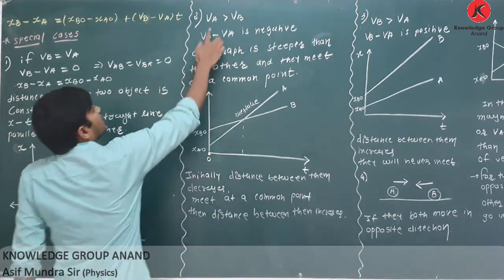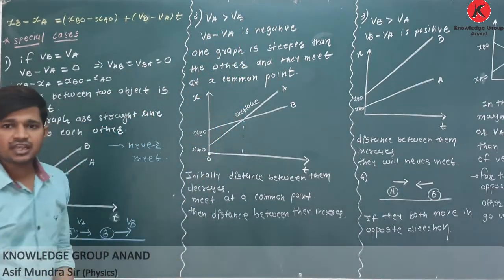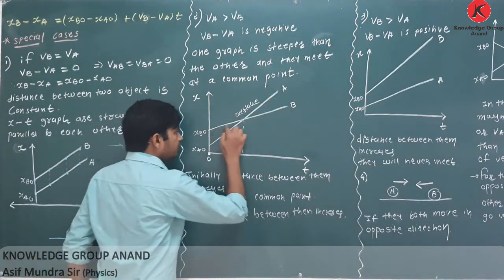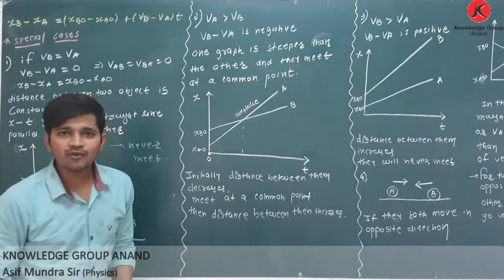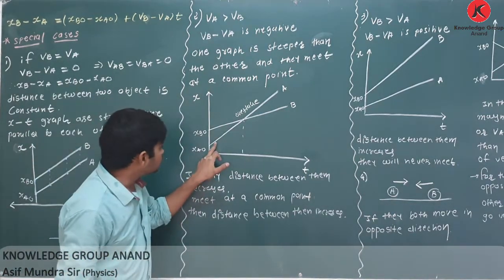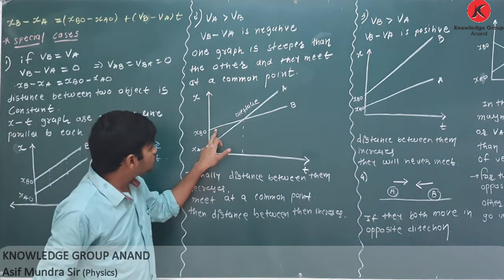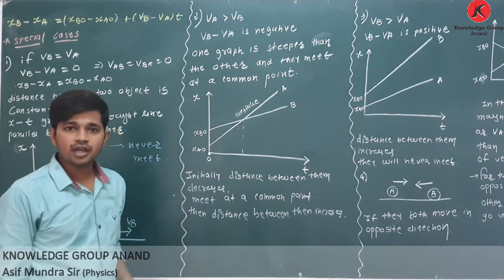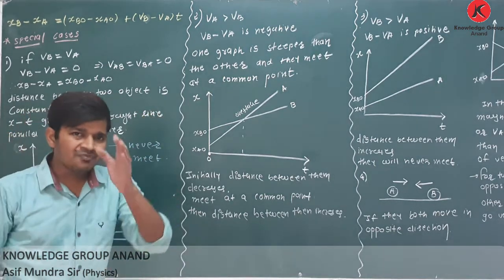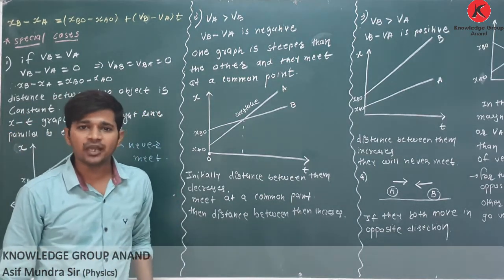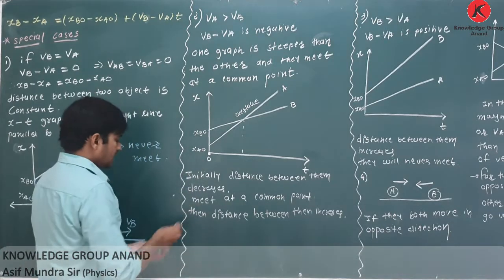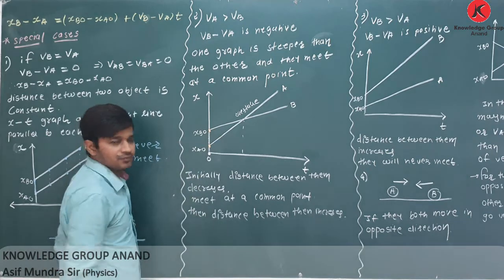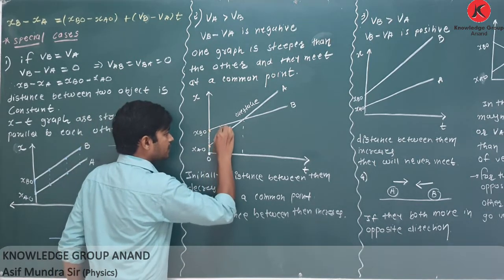See here, VA is greater than VB. See, this is the graph of A and this is the graph of B. From these two graphs, you can easily say the slope of A is more than the slope of B. So if you draw the graph, from that graph you can write each and every point. See, initially the distance between A and B is this. Now see, the distance between them decreases.